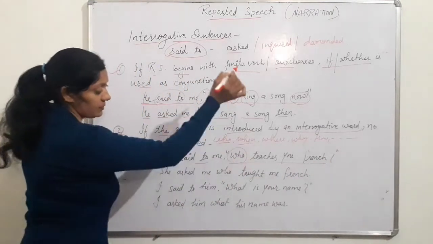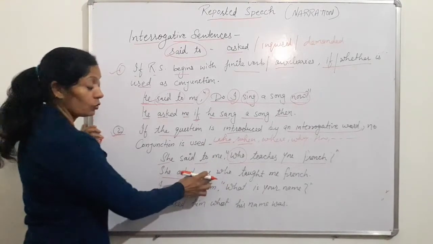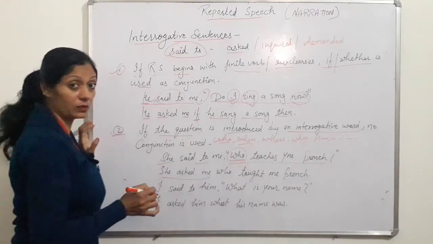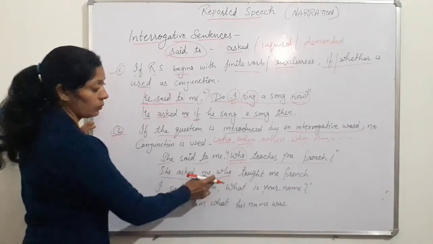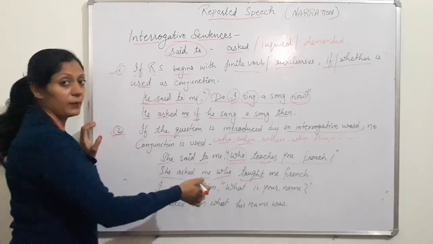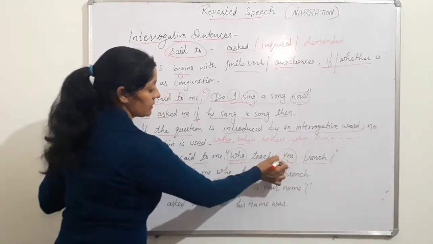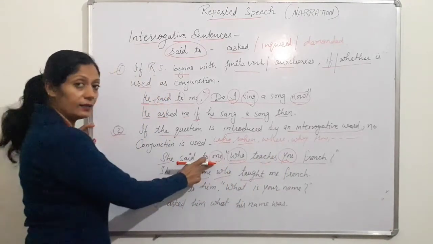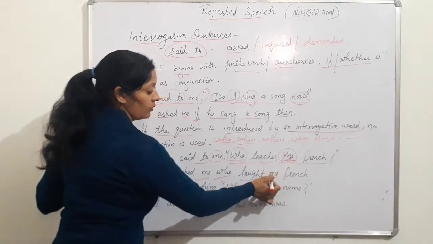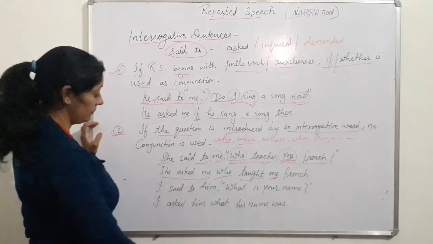Here the reported speech is beginning with a question word. So she asked me. Now to remove the comma, there is no need of a conjunction. Whatever word is given in the beginning of the reported speech, use that word, who. The first form of verb is changed into second, it means present indefinite is changed into past indefinite. Who taught. You is second person, according to the object. Here me is given, so object case is used here. Who taught me French, and a full stop at the end.